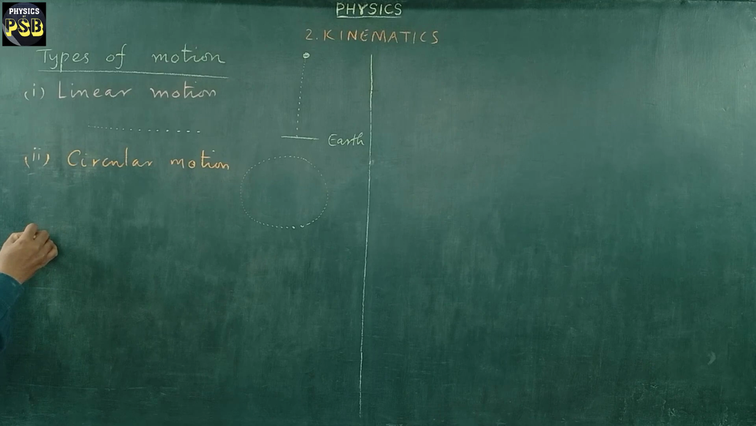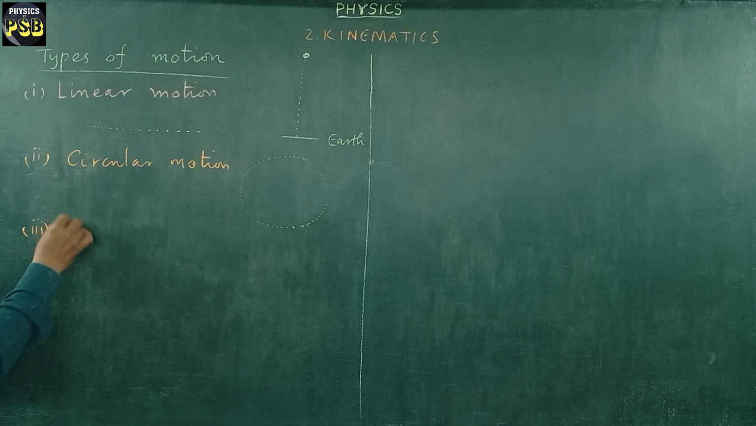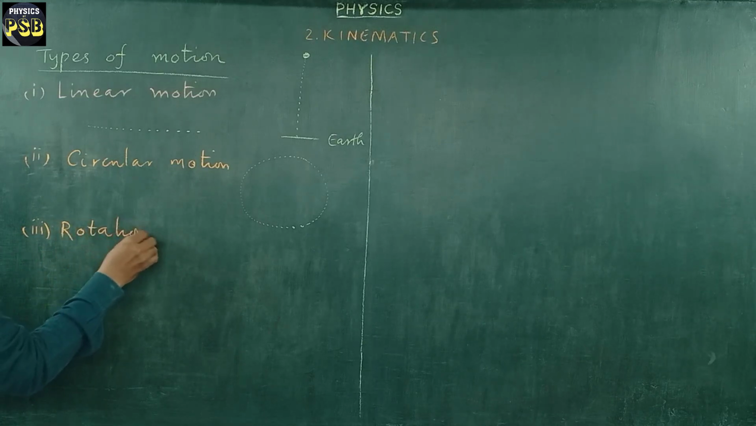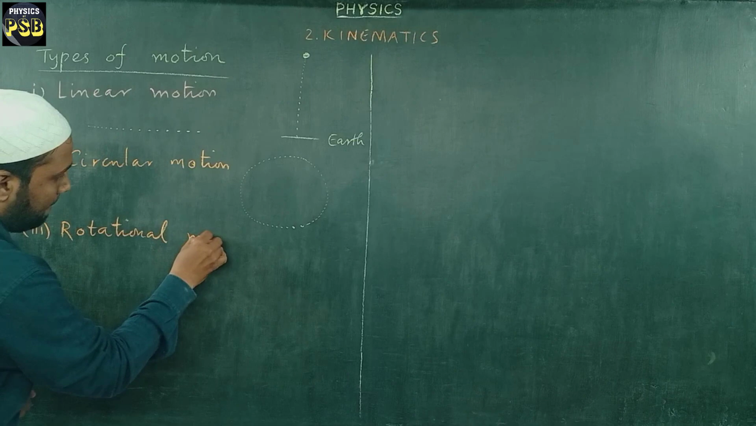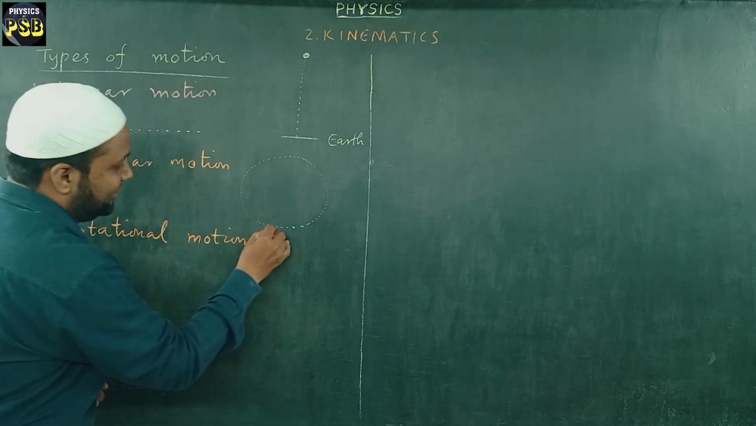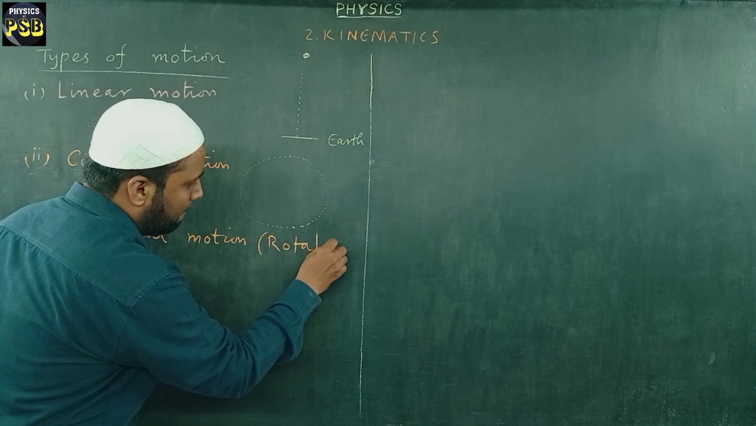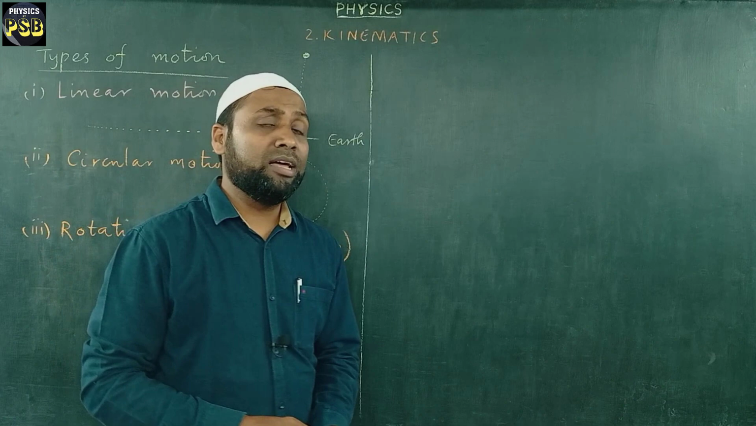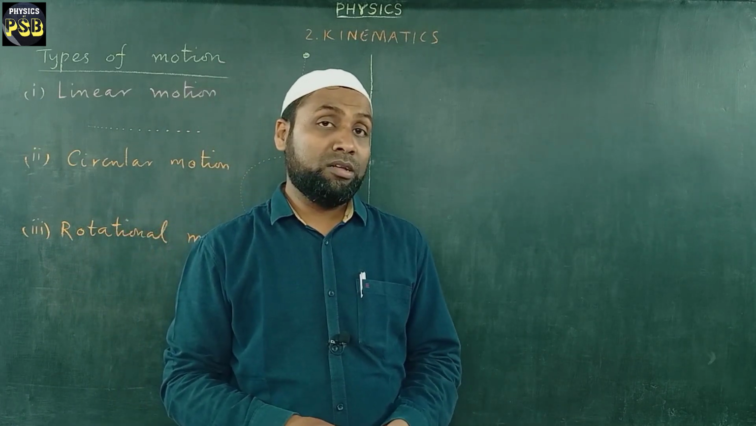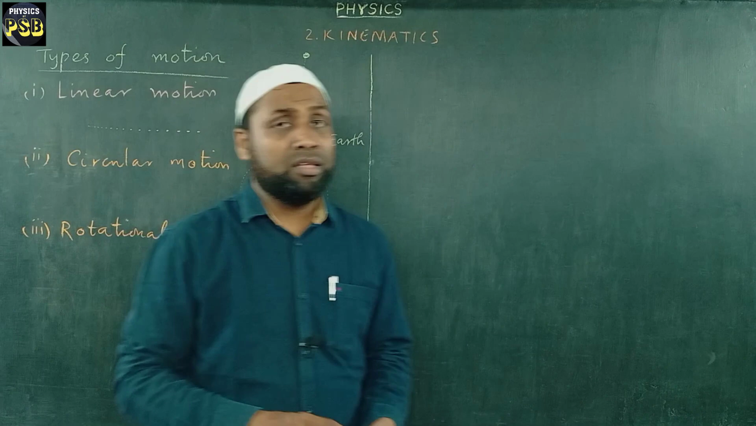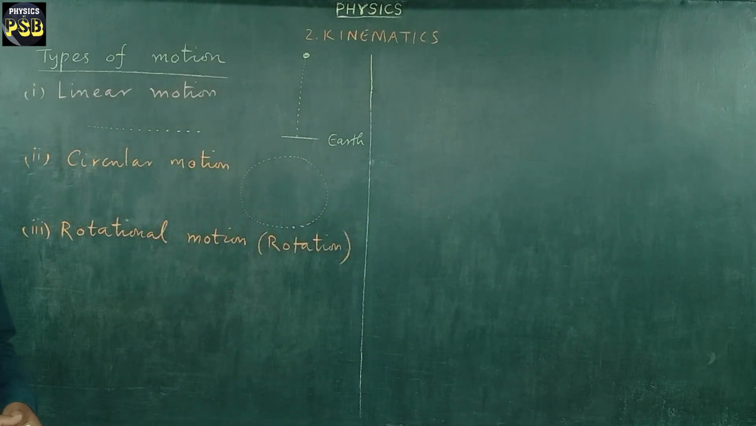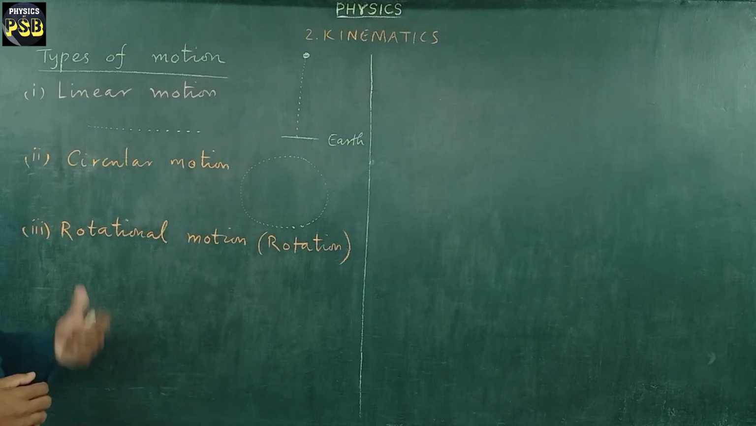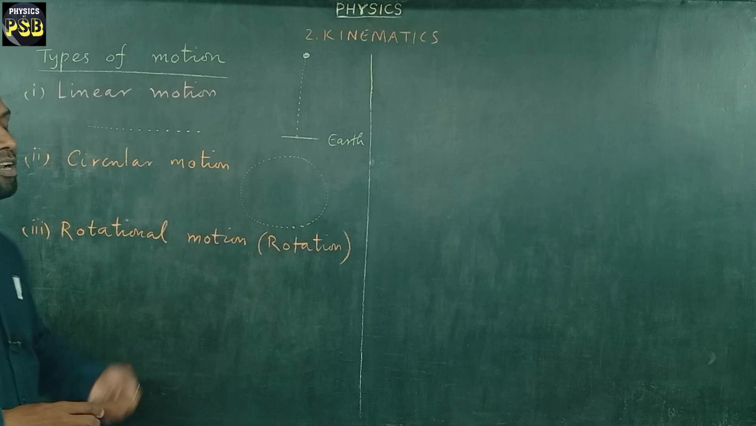Next we have rotational motion, which is otherwise known as rotation. What is this rotation or rotational motion? Rotational motion is nothing but spinning of an object. When an object rotates about an axis, then we call such a motion rotational motion.